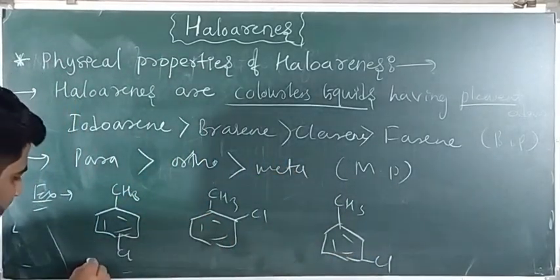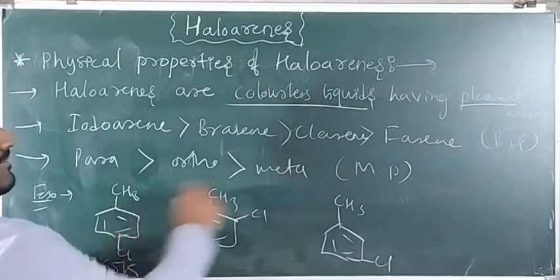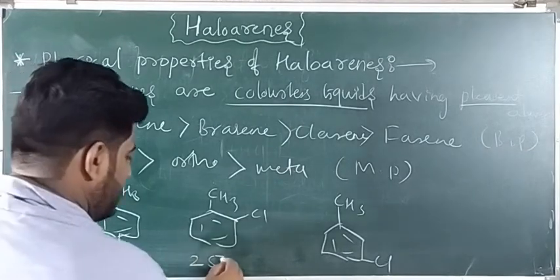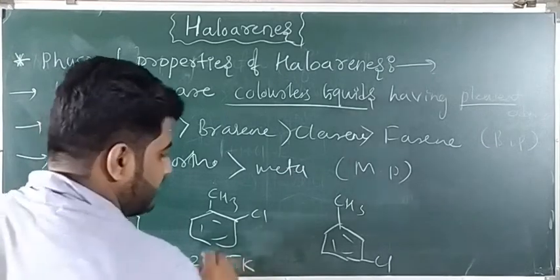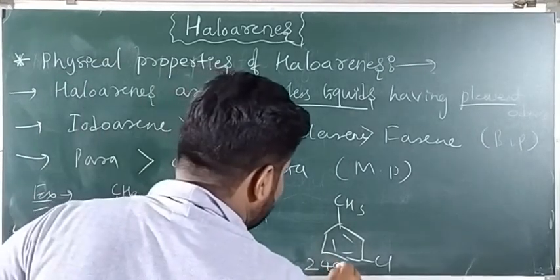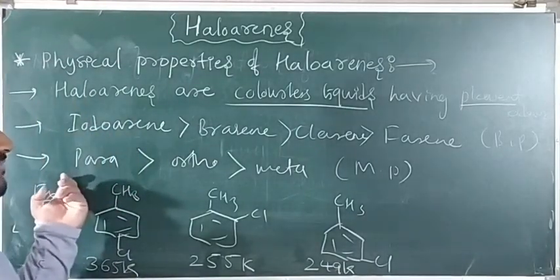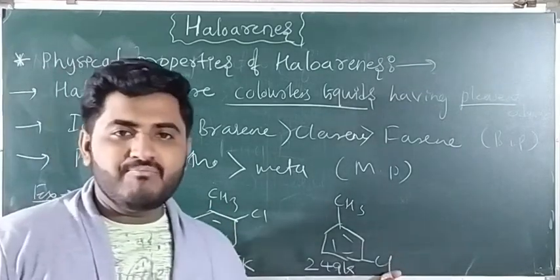The para has 365 Kelvin as its melting point, the ortho has 255 Kelvin, and the meta has 249 Kelvin. So the para isomer has a higher melting point than the ortho and the meta.